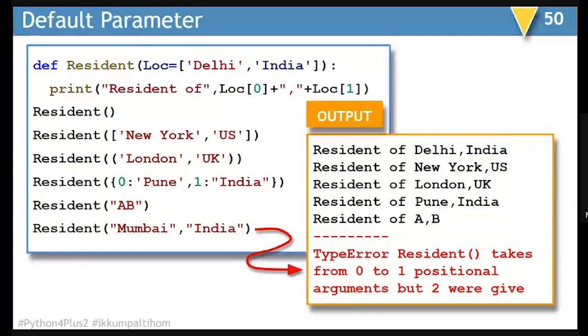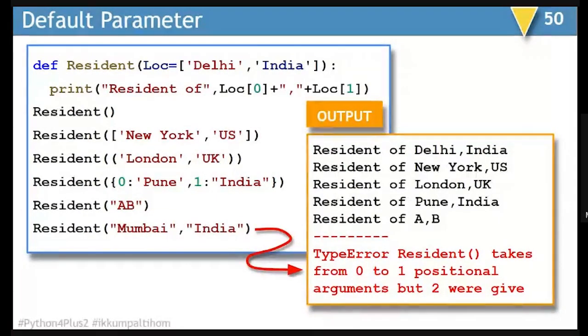It will display resident of A, comma B. But if you write 3 characters here in the string, it will be an error. In the same way, if you are trying to specify 2 different strings separated by comma, it will be an error because it is expecting a single value as the parameter. So a single value can be a tuple, can be a list, can be a dictionary, can be anything.